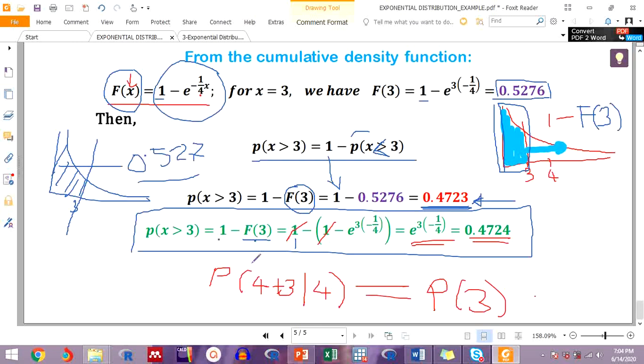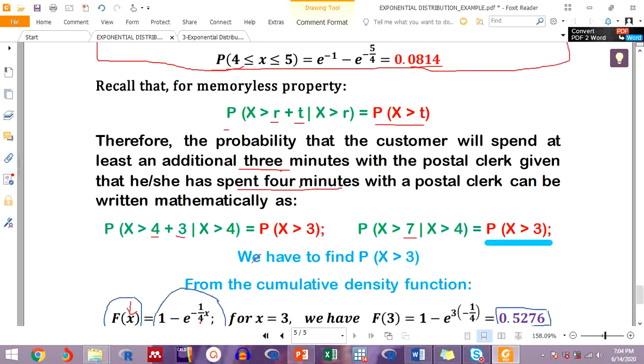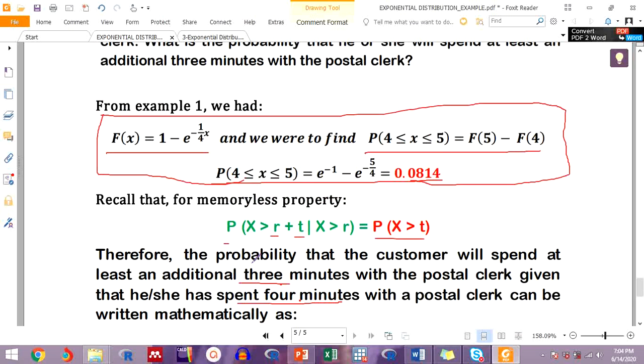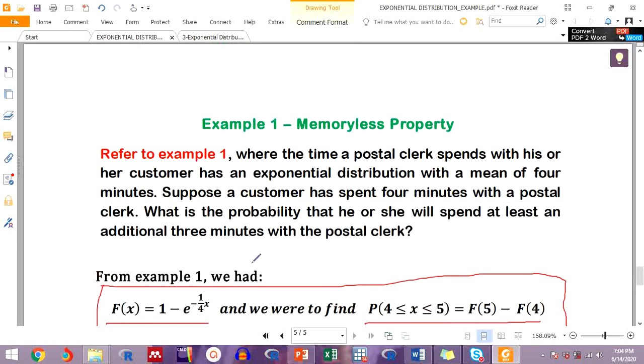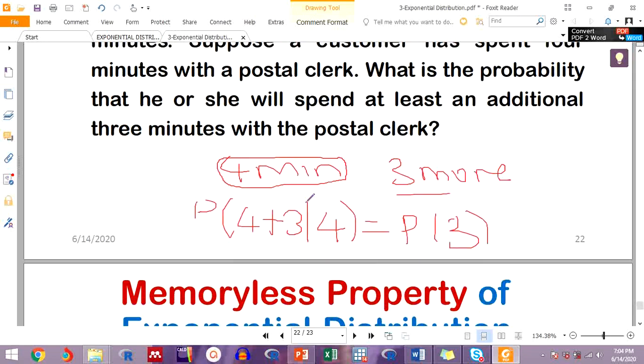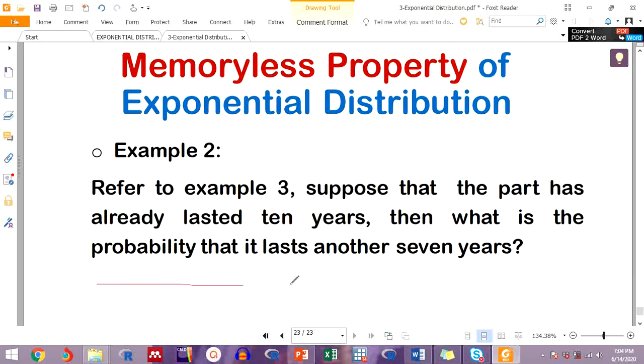So this is an example of how to apply a problem relating to exponential distribution that follows the memoryless property. We have some other example right here, but I can leave this for you to solve and see what you come up with. If you want to know the data, what were the results, you can go back to example 2 in the previous video. Then you have the information for question 2, and you can come up with the required probability.